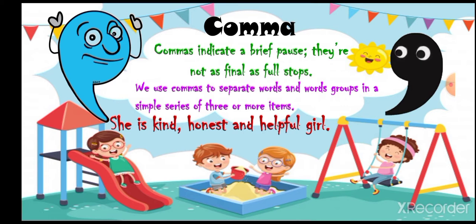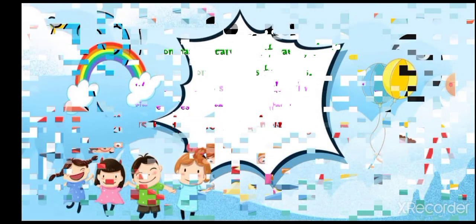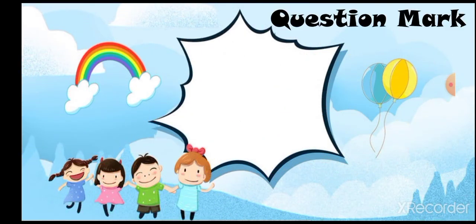See, here we are using a comma after the word kind. So we are using these words for a girl. She is kind, honest and helpful girl. And at the end of every sentence, what are we using? Yes, full stop. And at the start, we use a capital letter. Very good.